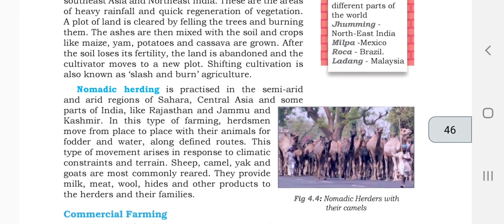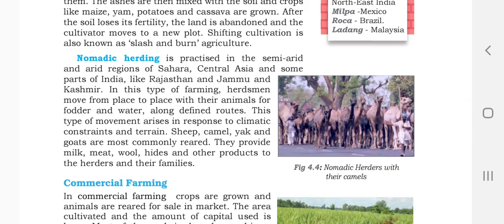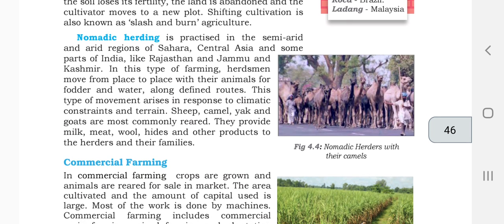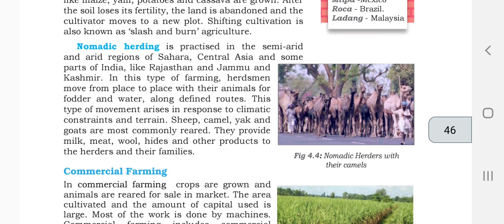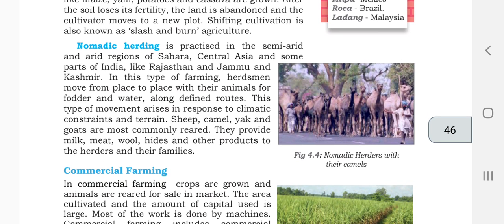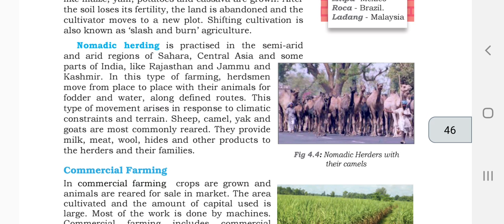The next is nomadic herding. Nomadic means moving from one place to another. It is practiced in the semi-arid and arid regions of the Sahara, Central Asia, and some parts of India like Rajasthan and Jammu and Kashmir, because these are very hot places, and there is not much water available on the summer days. In this type of farming, herdsmen move from place to place with their animals for fodder and water along defined routes.